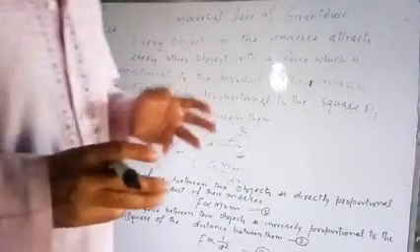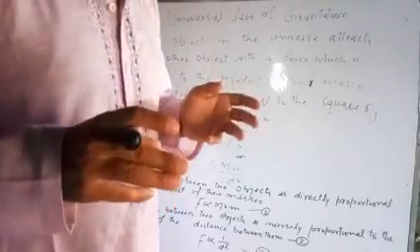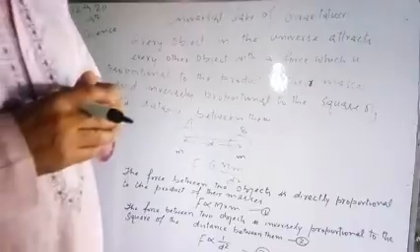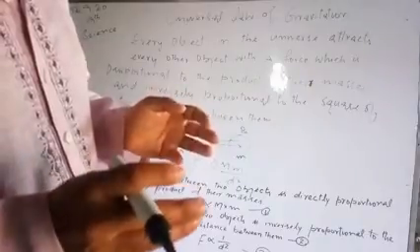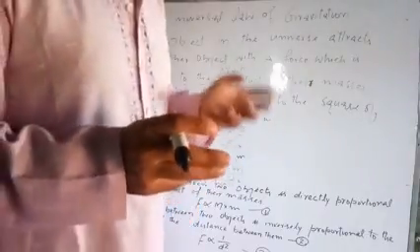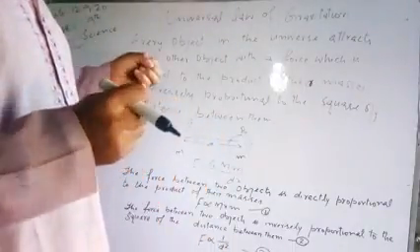We know that there exists a force between two objects, anywhere. If there are two objects, a force always exists between them.